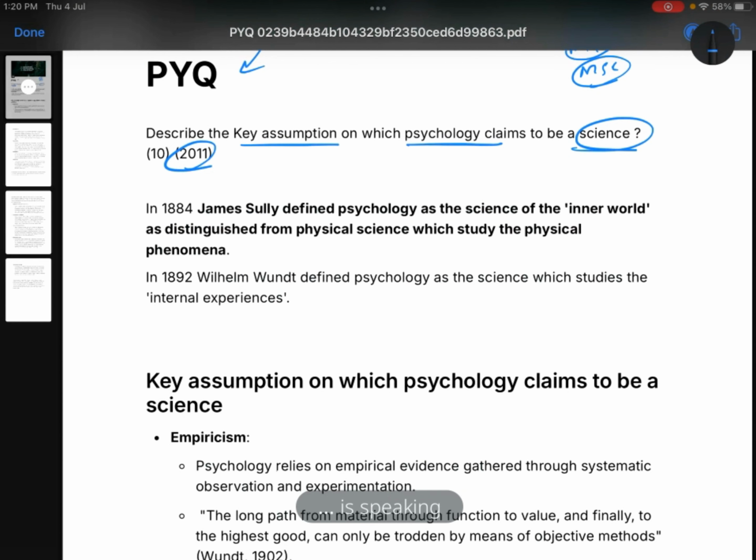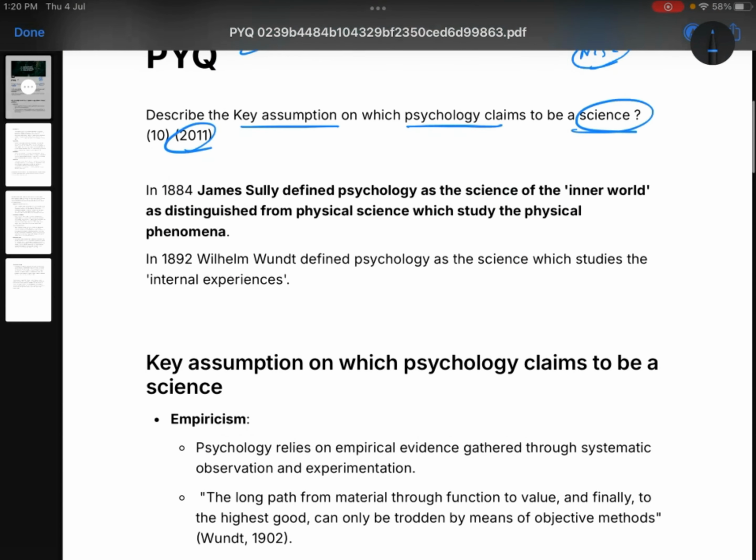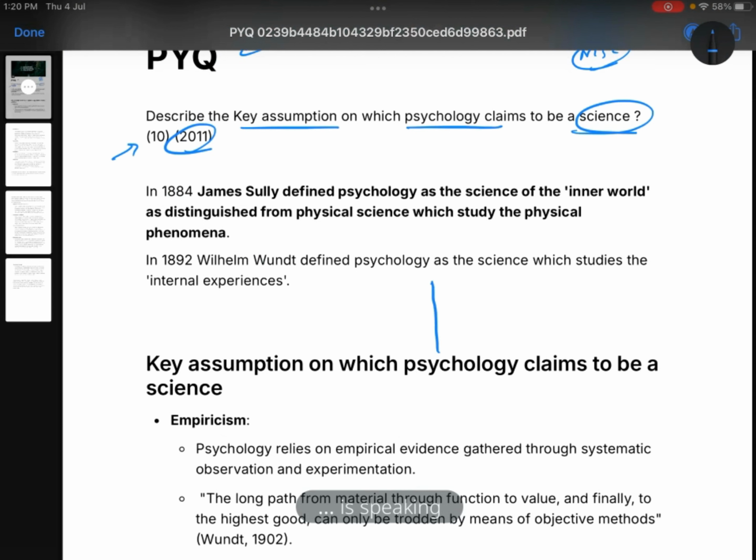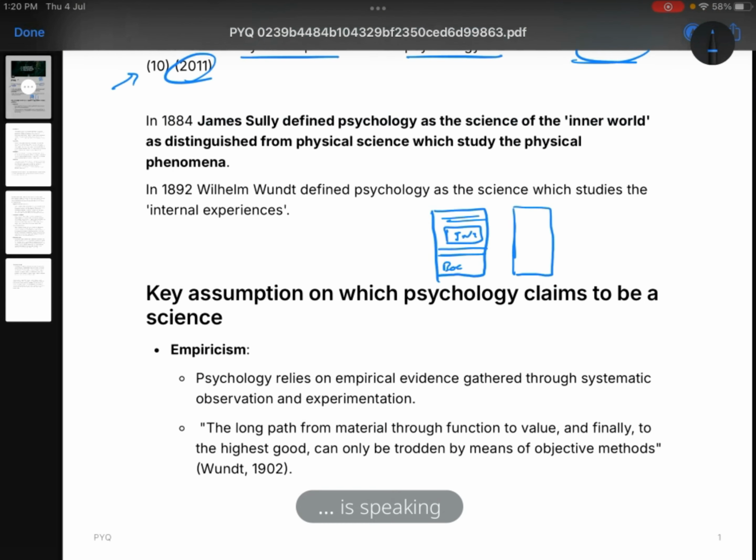So first I will tell you how to structure the answer to this question. It's a 10-mark question, so we'll be having 2 pages. On the first page, there will be the question, and just below that we have to write the intro. After writing the intro, we have to give a small heading as to what we are going to write, and then we have to write the body part. After finishing the body part, we have to write the conclusion. And that's how you have to structure this question.